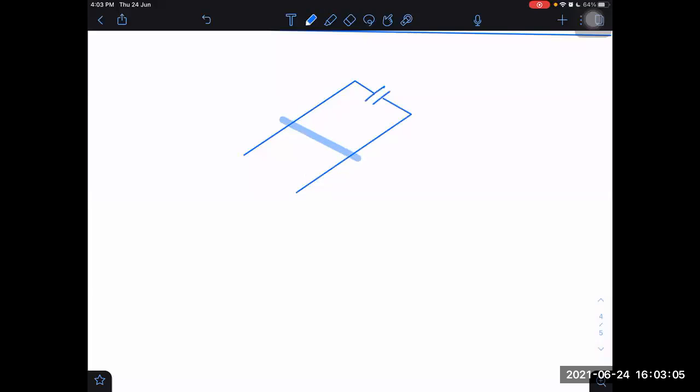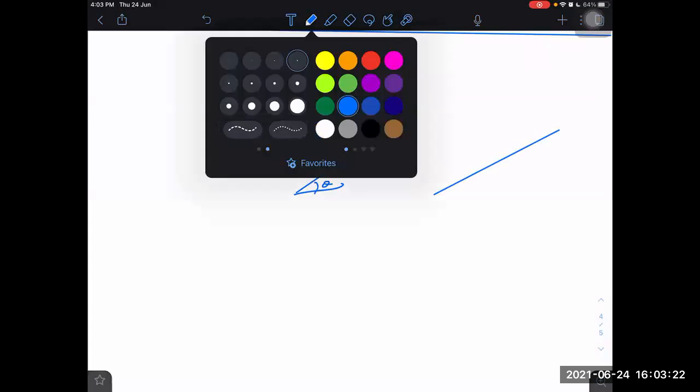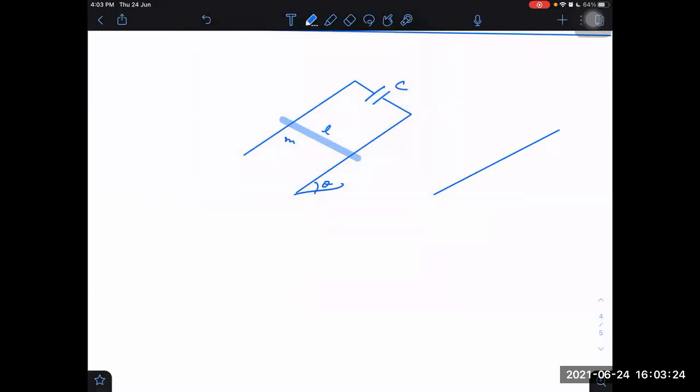What is it? It is a rod which is of length L. L is the distance between the rails. Mass is M and the angle is theta and capacitance is C. Sir, your voice is breaking, sir. Voice is breaking because of poor weather here today. So try to manage if it is possible, because I think there will be some problem. Weather is bad in this place today.